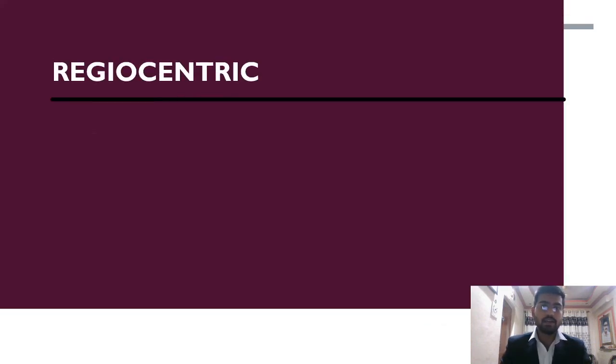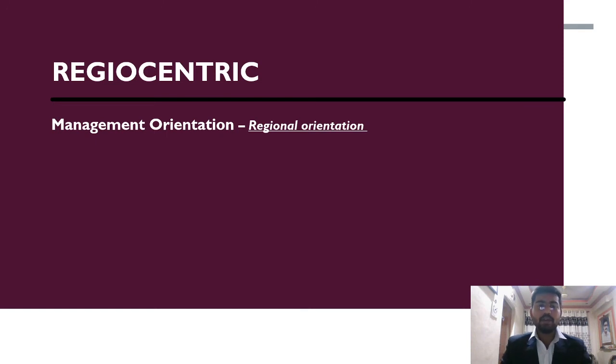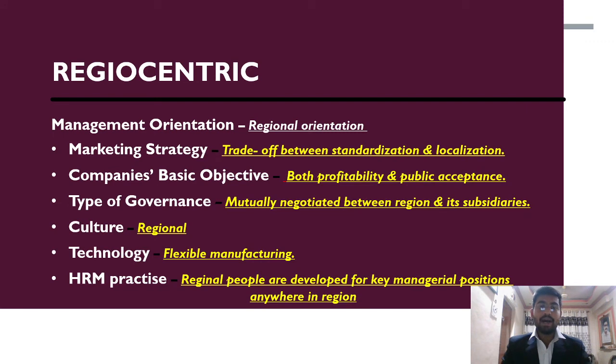Third is regiocentric. The management orientation of regiocentric is regional orientation. The marketing strategy is between standardization and localization. The company's basic objective is both profitability and public acceptance. The culture is regional. Technology is flexible manufacturing. The HRM is: regional people are developed for key managerial positions anywhere in the region.